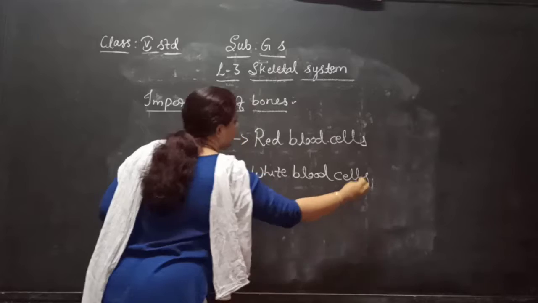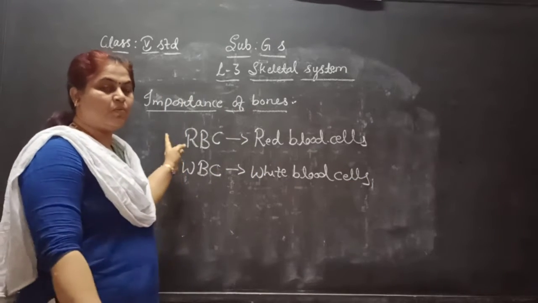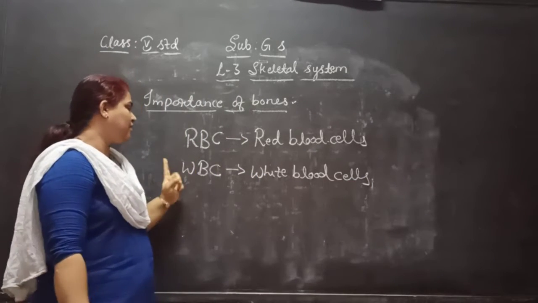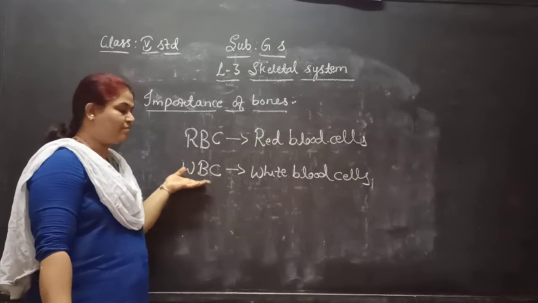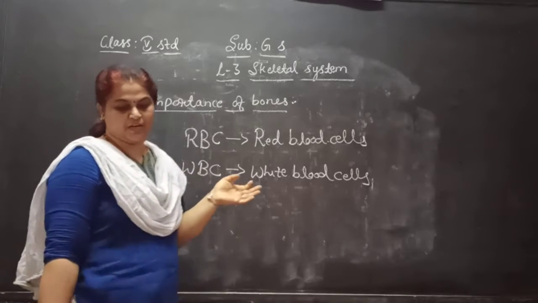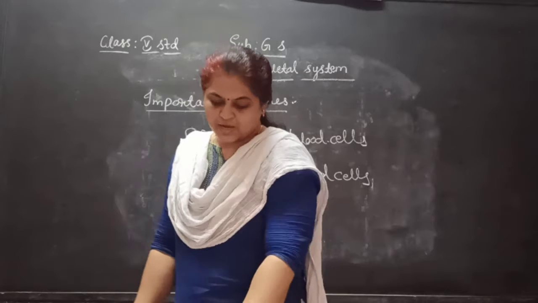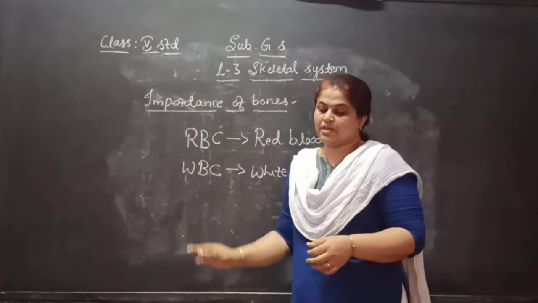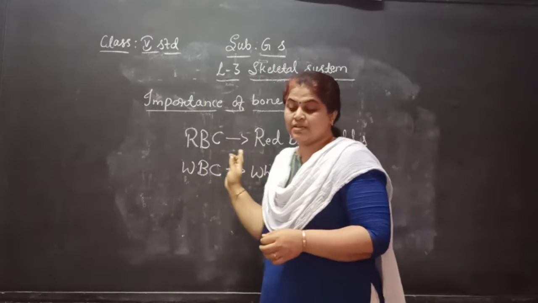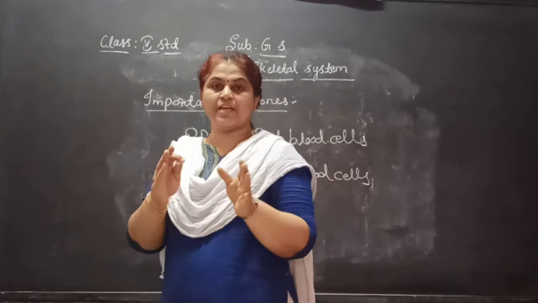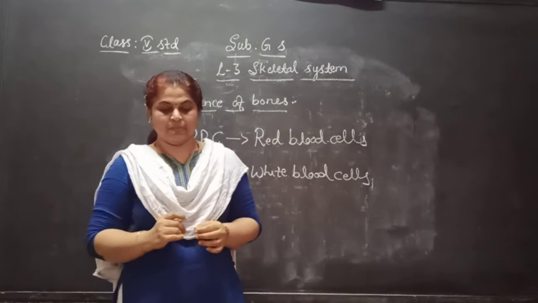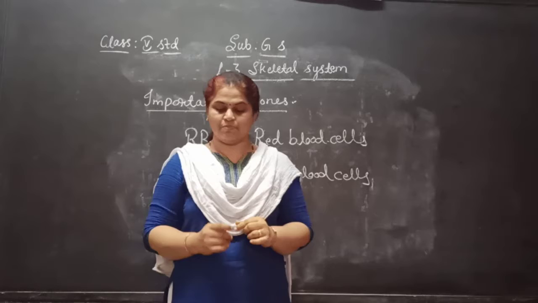Both are very important for our body. If one becomes less, our body will not be supported. These blood cells are produced by a jelly-like substance called bone marrow, which is present inside the bones.